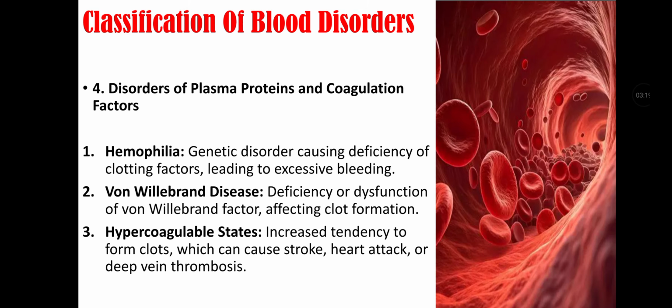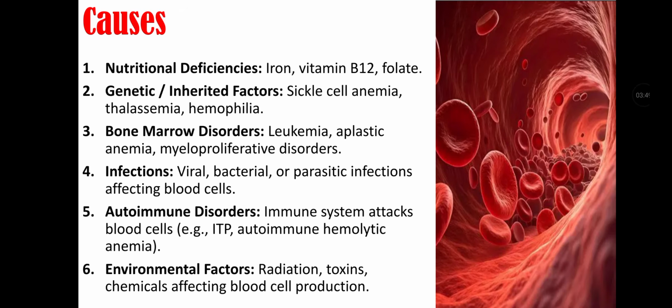Now we will talk about disorders of plasma protein and coagulation factors. First is hemophilia, that is a genetic disorder that causes deficiency of clotting factor and leads to excessive bleeding. Second is von Willebrand disease, that is deficiency or dysfunction of von Willebrand factor that affects clot formation. Third is hypercoagulable state, that is increased tendency to form clots which can cause stroke, heart attack, and deep vein thrombosis.